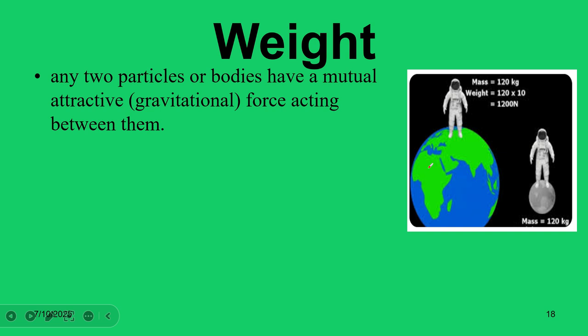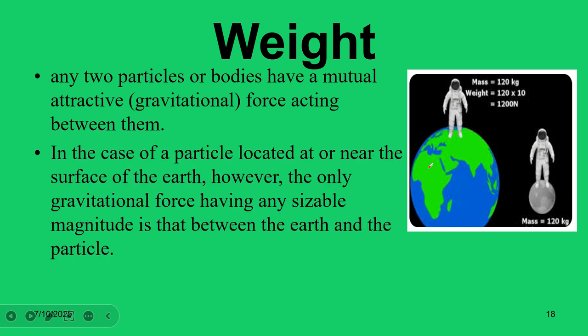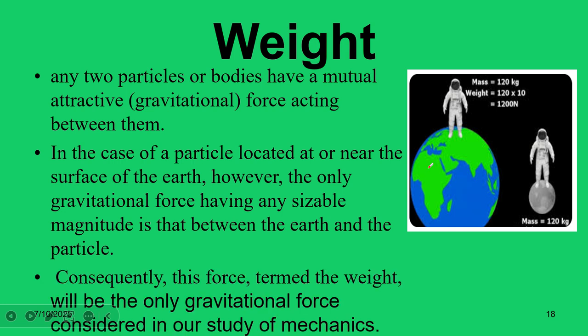Like in the case of a particle located at or near the surface of the Earth, the only gravitational force having any sizable magnitude is that between the Earth and the particle. Consequently, this force is termed the weight. It will be the only gravitational force considered in our study of mechanics.